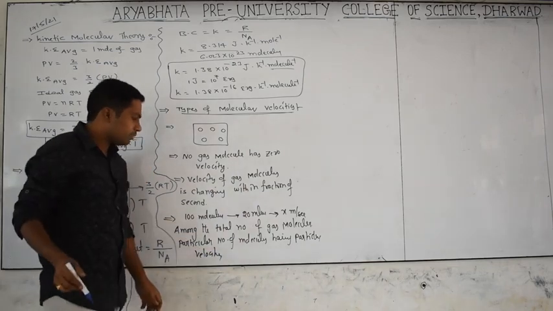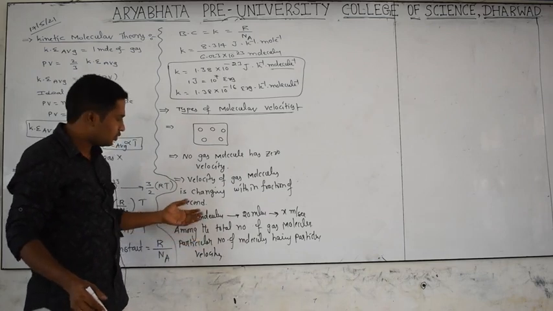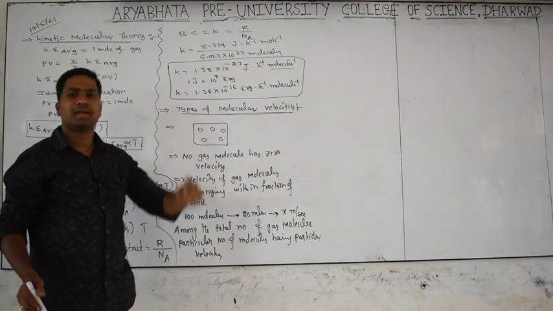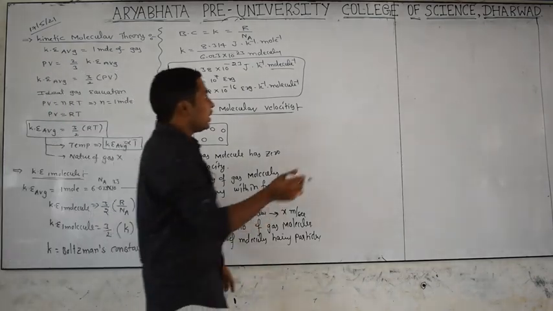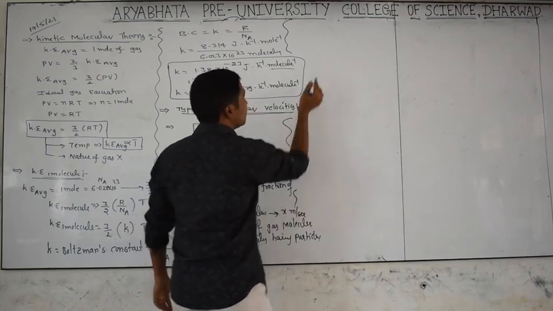Among the total number of gas molecules, a particular number of molecules having a particular velocity means out of 100 molecules, 20 molecules are having a particular velocity x meters per second. Now I will tell you what this is: the fraction of molecules.